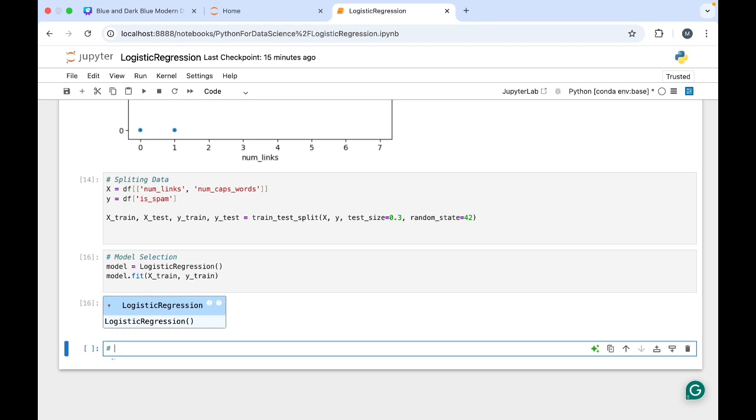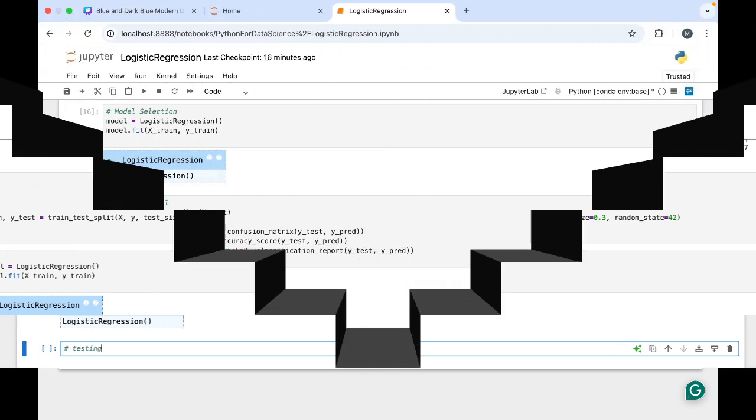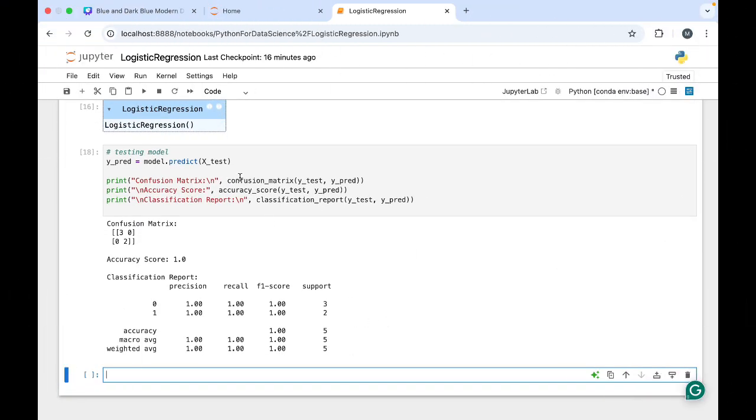Now the next part. The model is being built, we have selected it, and it has fitted and adjusted everything according to its needs. Now the question arises: is this model correct or not? We need testing. That is the phase where it is going to make predictions. Now here come these three terms: confusion matrix, accuracy score and classification report. Let's understand these in simple words and then come back over here. But first, let's see the confusion matrix.